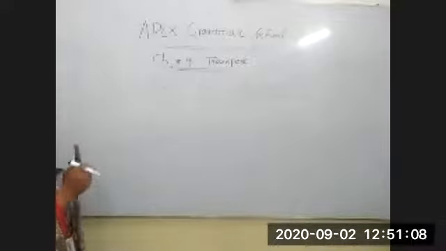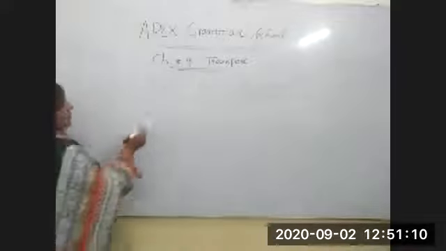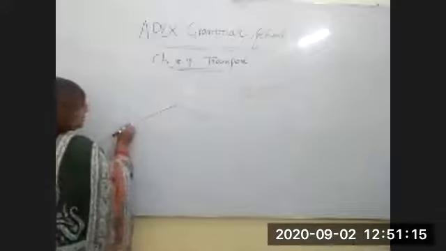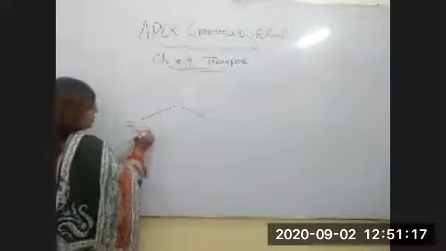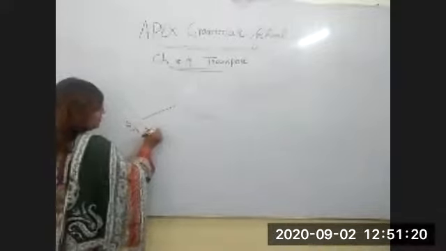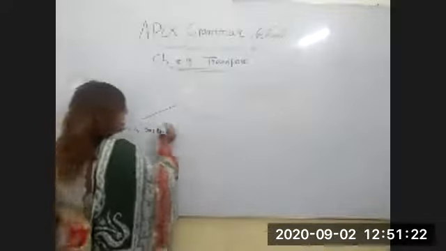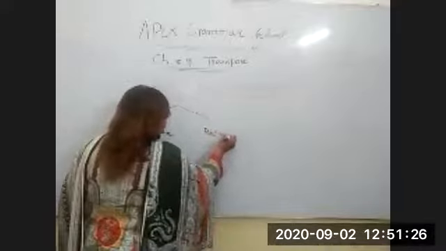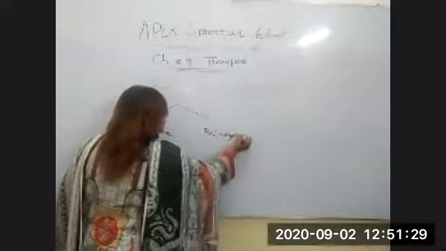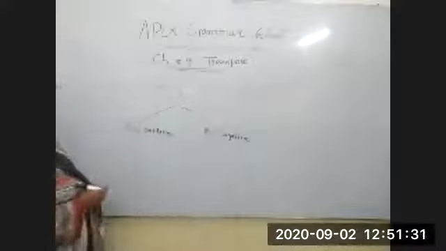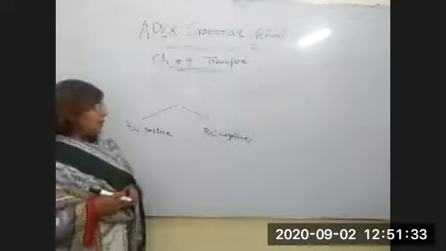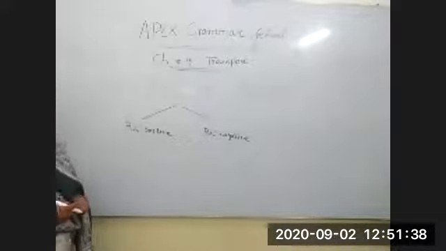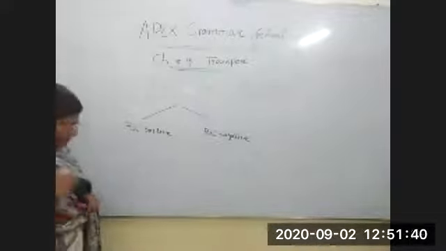So what is this RH factor? The RH factor is divided into further two groups. One is called Rh positive, and the second one is called Rh negative. So now the question is, how can we define this?